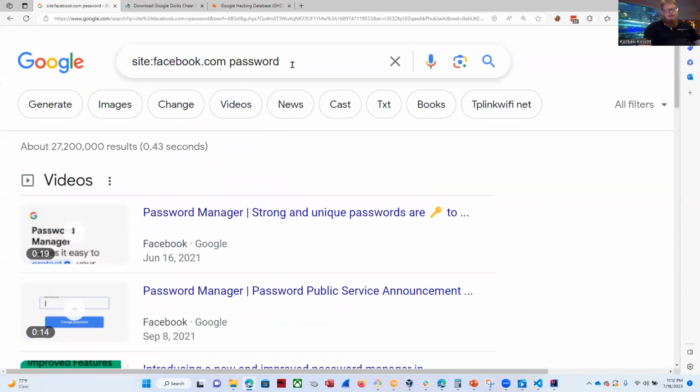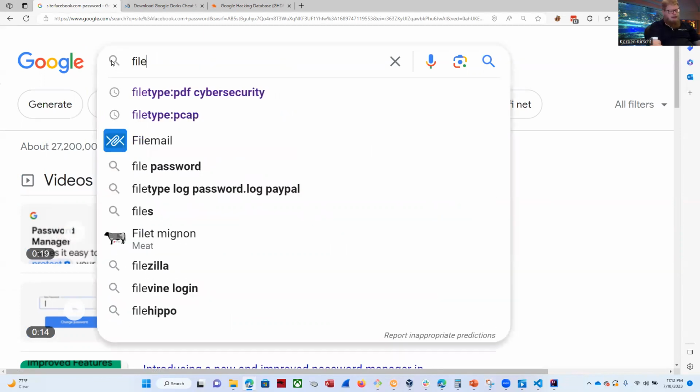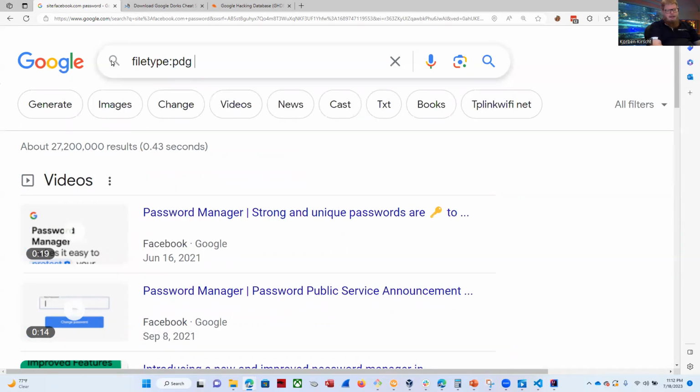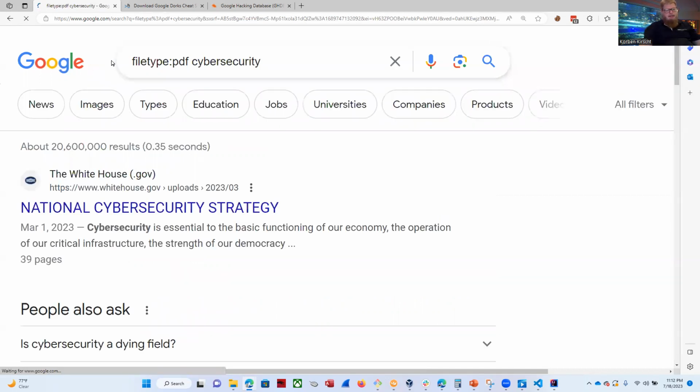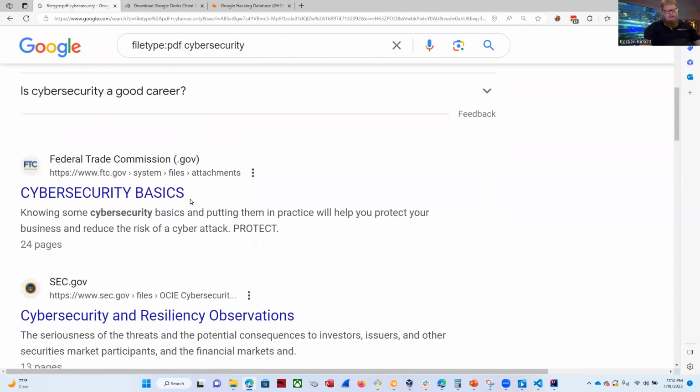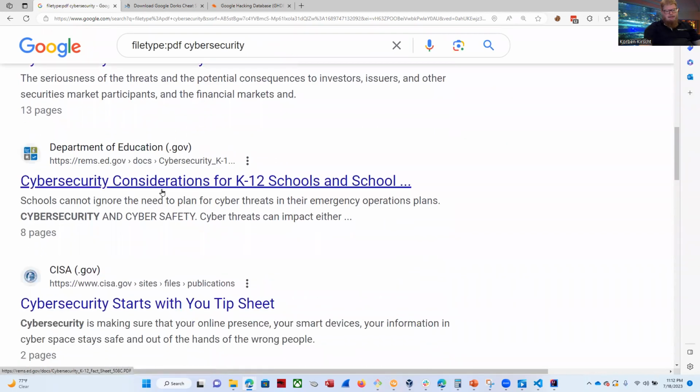Okay, the next one is the file type. So let's search for files of type PDF and cybersecurity. This is going to find any PDF documents related to cybersecurity, including the whitehouse.gov, Federal Trade Commission, SEC, and so on.